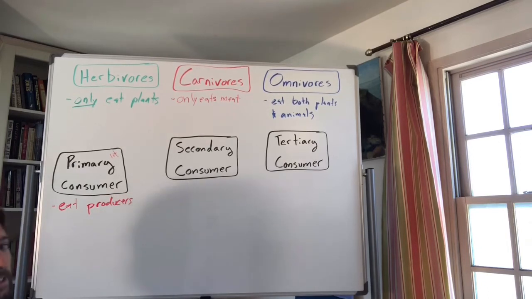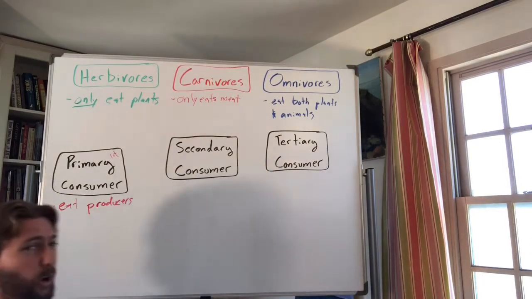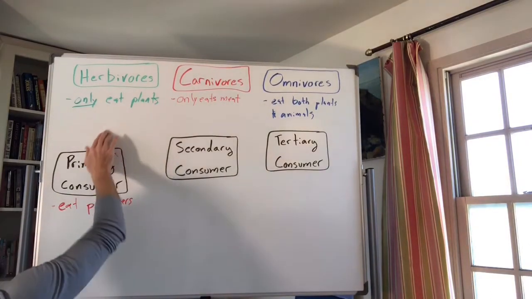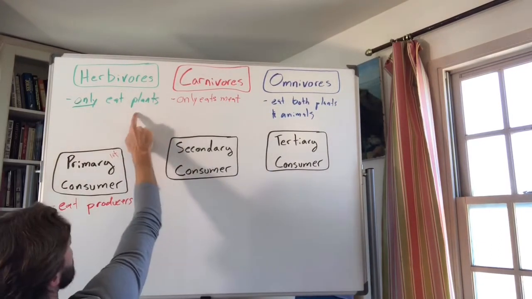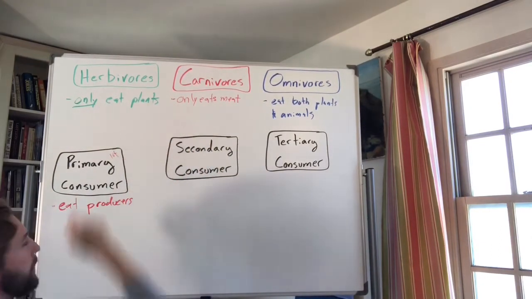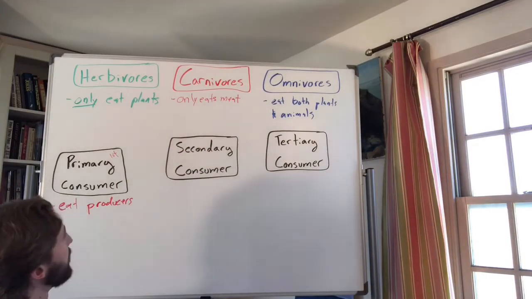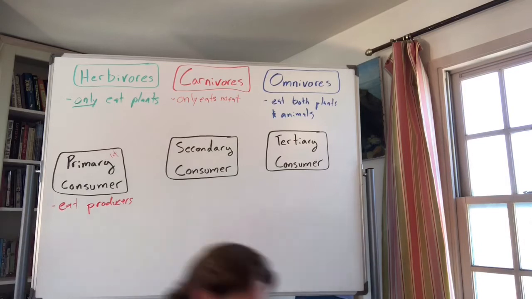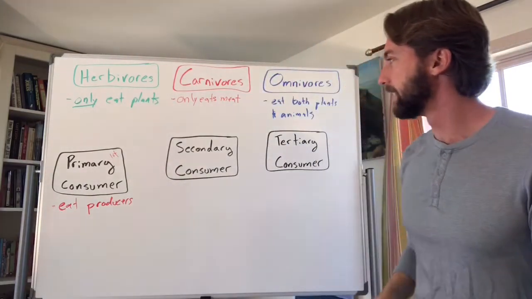Primary consumers are going to eat plants. So primary consumers are always going to be either an herbivore or maybe an omnivore, because they eat plants. So either of these guys can maybe be a primary consumer. Right? Could omnivore be a primary consumer? Yeah. Okay, first one to eat a producer. And then we have a secondary consumer.